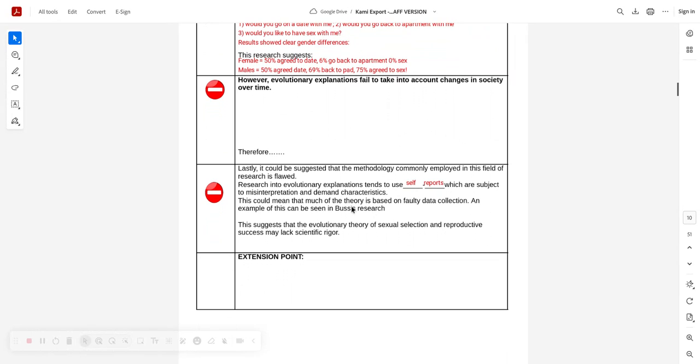Get terms in. Then you've got a little whinge about a lot of the research being based on self-reports, and lots of things can happen with misinterpretation and demand characteristics. So it can be seen as a problem with the research, but it has to link back to theory. This suggests that the evolutionary theory of sexual selection may lack scientific rigour. It's only based on self-reports.